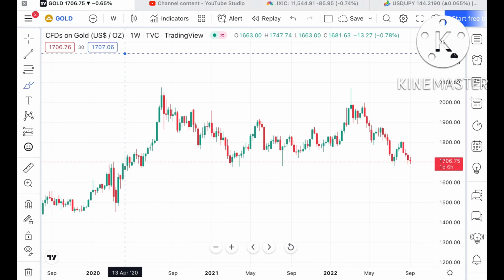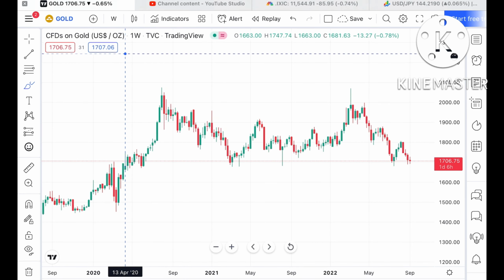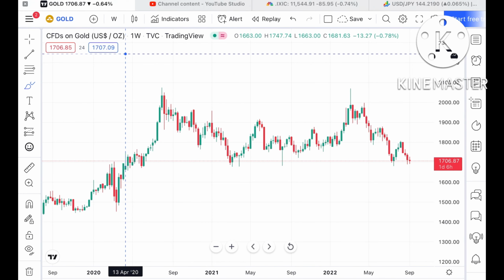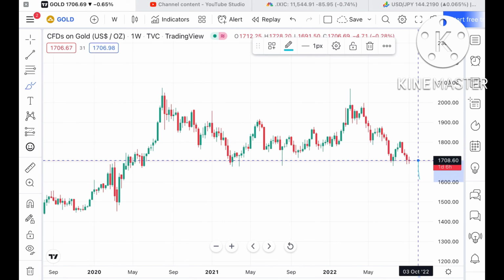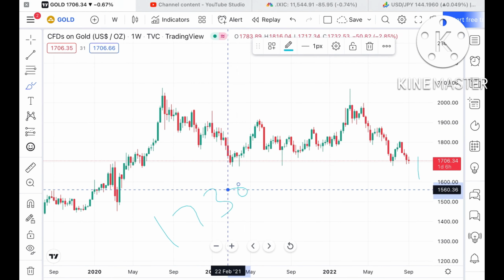Now look at the chart. First of all, if it creates resistance at this particular support, it can go further upside, but the probability is very high that it can move further down. Now suppose this particular level sustains, then it can go further high towards a level of $1730.